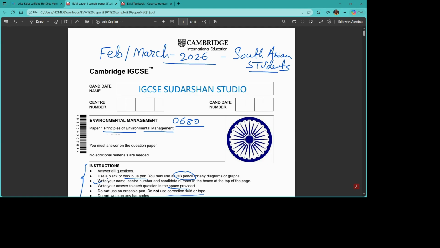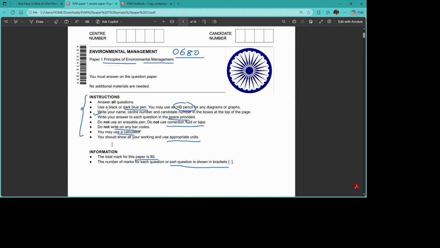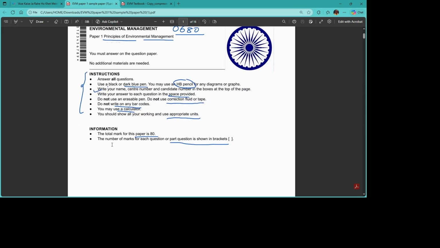As we know, in Feb and March 2026 we are going to have a Cambridge board examination. For the South Asian countries, the code is 0680, and we are solving the sample paper for 2026 Environmental Management, Paper 1, paper code 11, Principles of Environmental Management. We have already discussed the first question, which was related to the rocks and minerals chapter. A few instructions I'm repeating here.